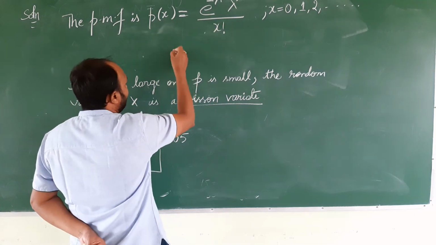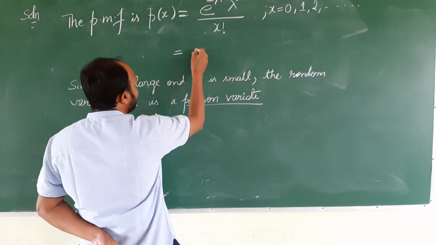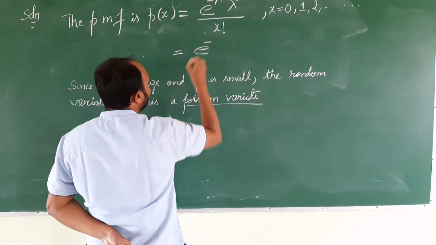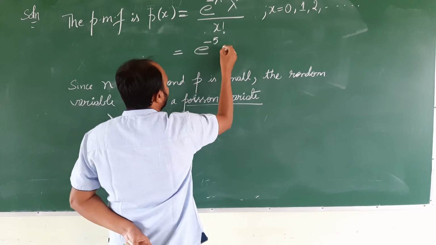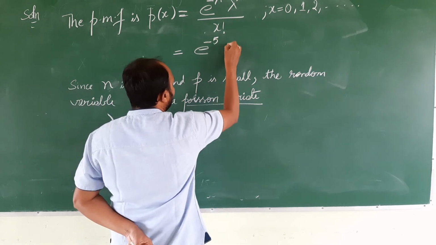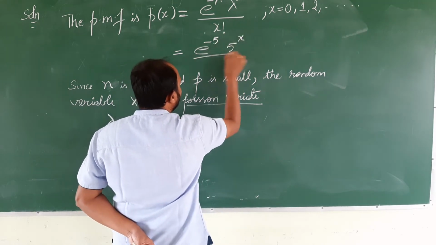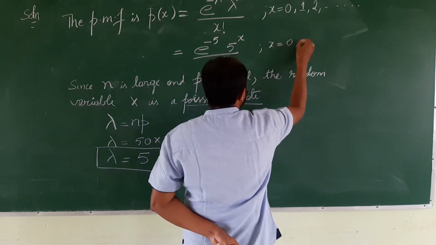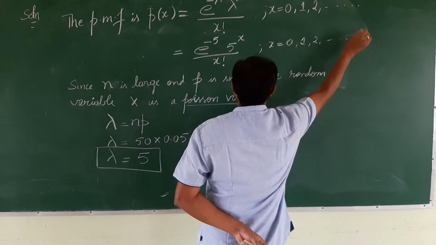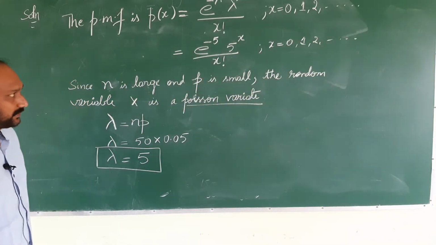This is the general form, but for our problem, the customized version is e power minus lambda. What is the lambda value? Lambda value is 5, followed by 5 to the power x by x factorial, where x can take value 0, 1, 2, and so on.